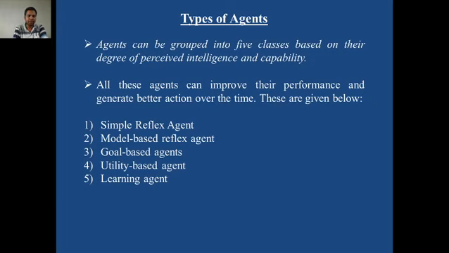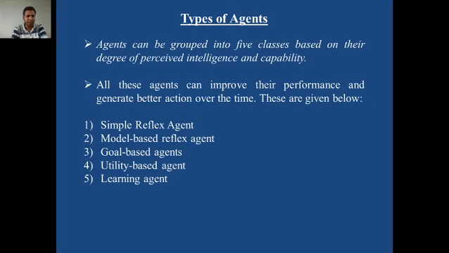Utility based agent means what? For example, from the current state to reach the goal state, there are a number of possible alternatives. From that number of possible alternatives, which alternative is good or best, which will put us into the goal state in the shortest amount of time or with less cost. Based on that, if some agent works, then such an agent is called a utility based agent.